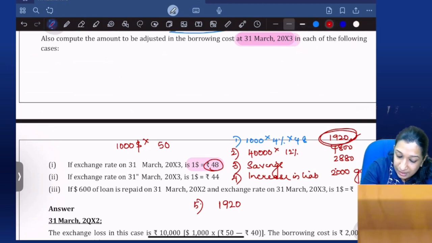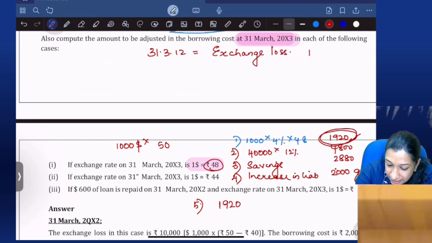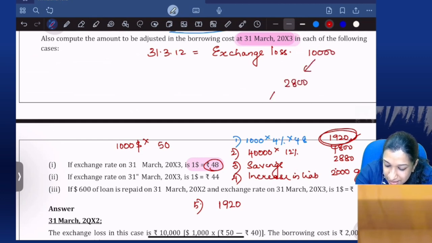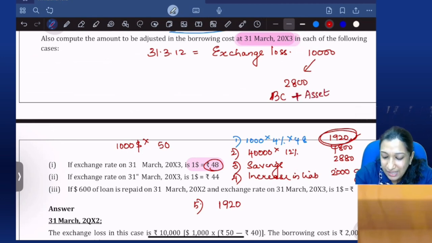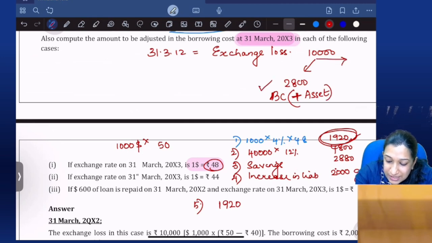However, here in this case, on 31st March 2012, it was an exchange loss of 10,000, of which 2,800 is considered as borrowing cost, and we added it to the value of asset. Yes or no? And the balance we charge to the statement of P&L. Are you all focusing? Is it clear?